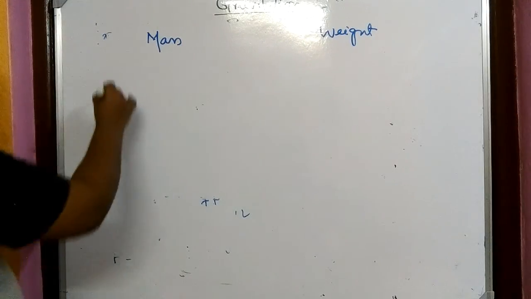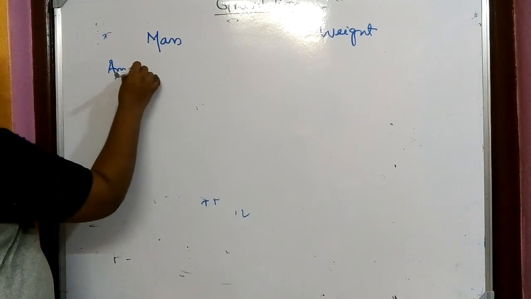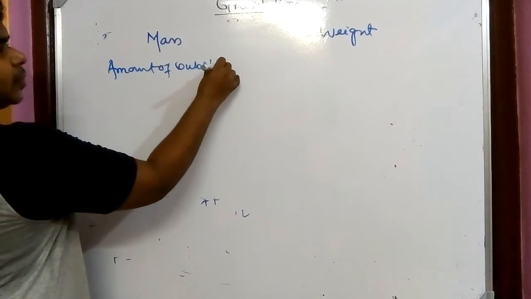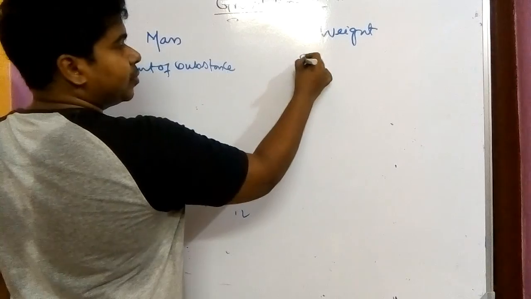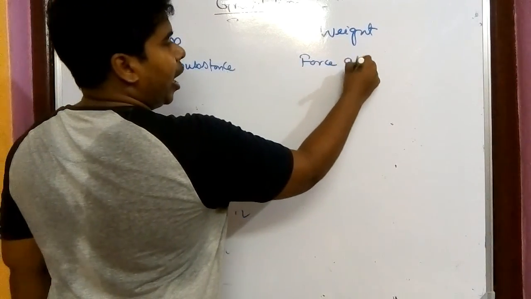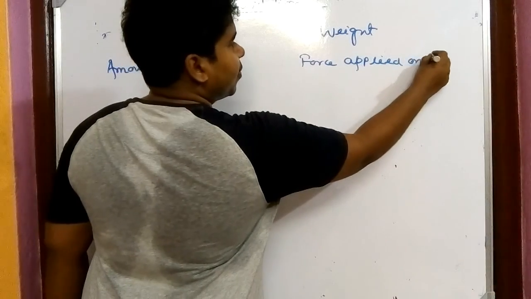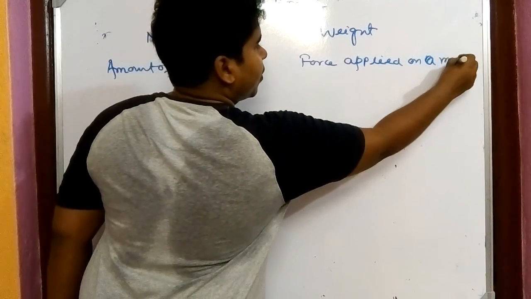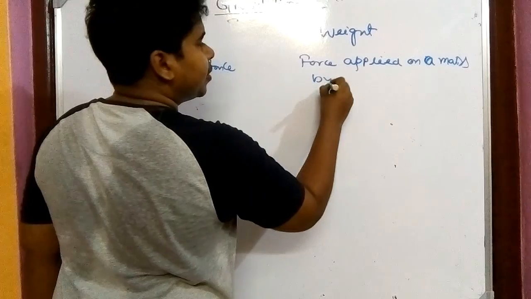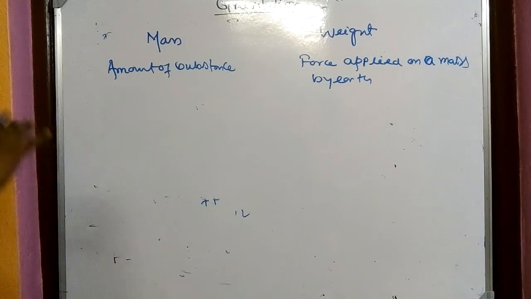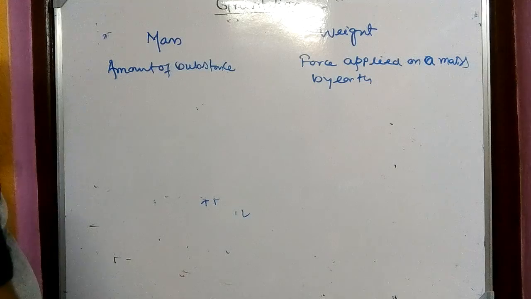What is mass? The mass is the amount of substance in a body, and what is weight? That is the force applied on a mass by earth. So mass is the amount of substance, weight is the force applied on the mass by earth.